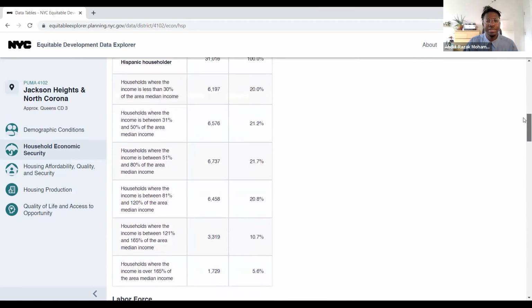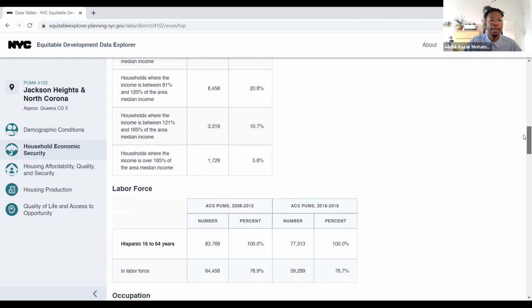And when we look here, we can see that about 60% or more of the Hispanic population within Jackson Heights and North Corona earns 80% or less than the area median income, which means that's over half of that population. And that places over half of that population within a lower income to extremely low income category. That informs a lot of our thinking about housing that's affordable to them, or even the lived experience they have, knowing that they only earn so much money compared to the median amount of money that's earned in the area.